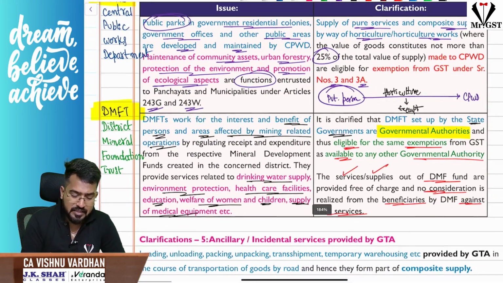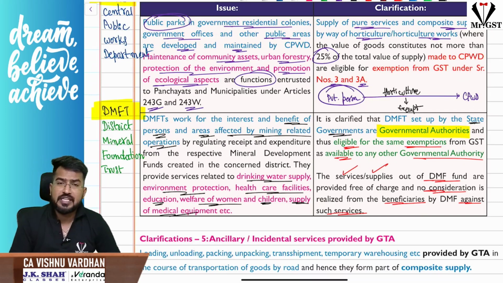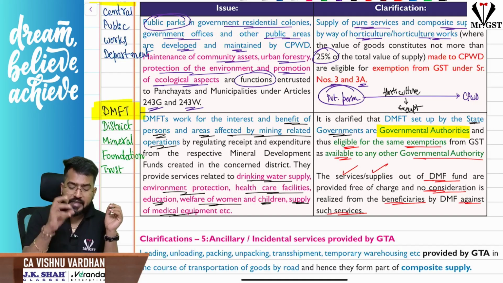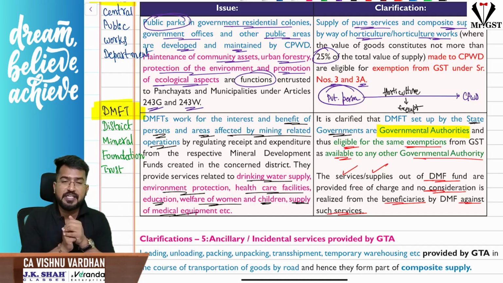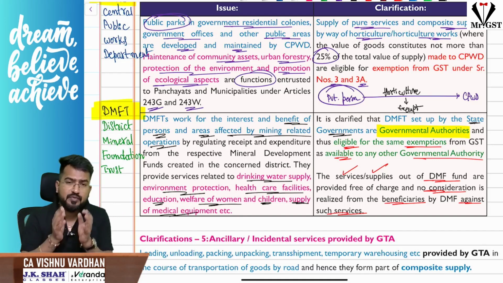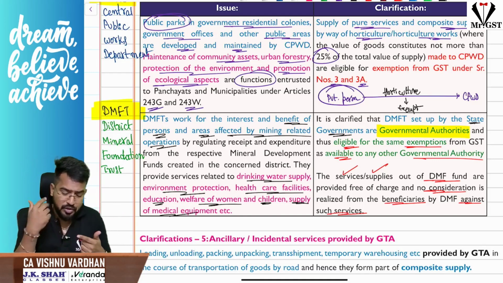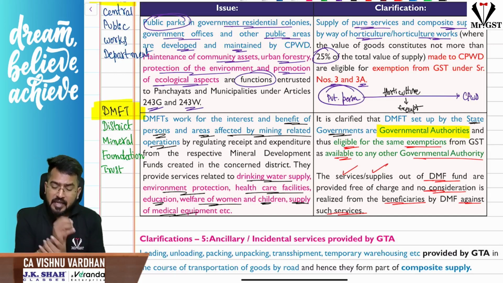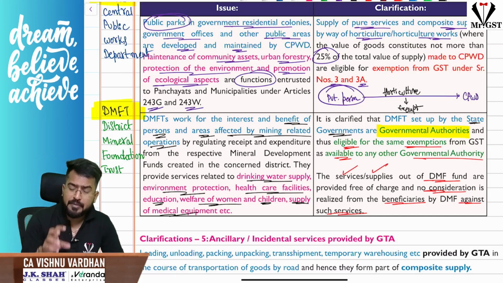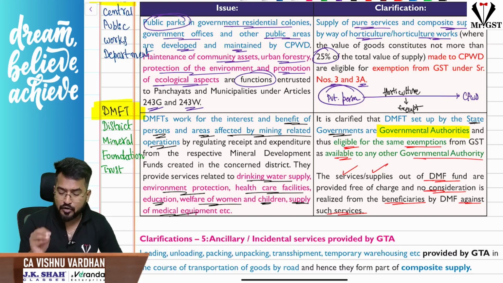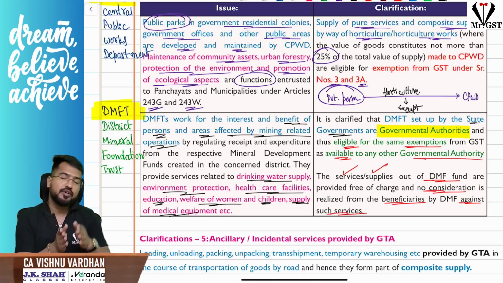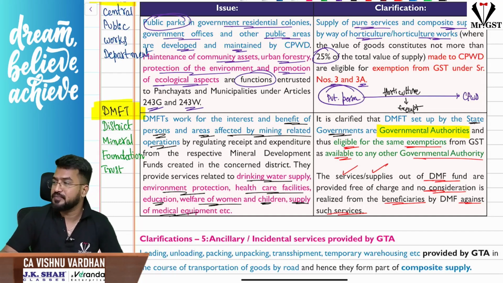And the next one is, sir, there is something called the District Mineral Foundation Trust, which undertakes the complete responsibility of the people residing in the areas affected because of mining operations, all that. For those people, regarding health or education or welfare of women and children, supply of medical equipment, all these things are provided by these particular entities. And please understand, these DMFTs are established by state governments and they are very much governmental authorities. Whatever exemptions are available to government authorities are equally applicable for this DMFT. That is another clarification.